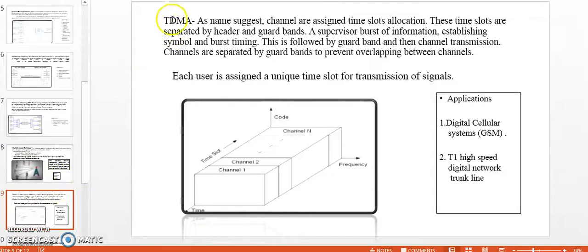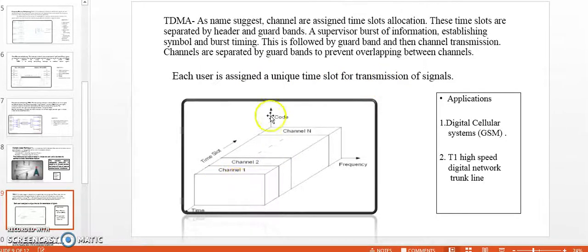Let us see in detail TDMA. As the name suggests, channels are assigned time slots. These time slots are separated by header and guard bands. A supervisor burst of information establishing symbol and burst timing. This is followed by guard band and then channel transmission. Channels are separated by guard bands to prevent the overlapping between channels. Each user is assigned a unique time slot for transmission of signals.